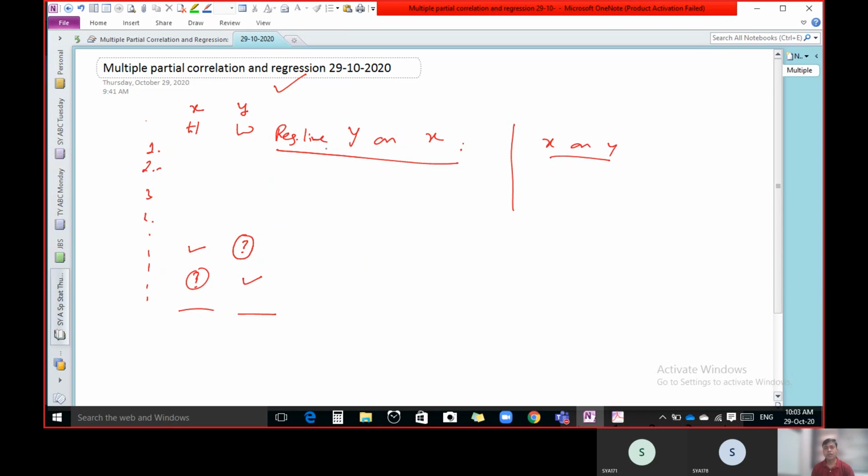Now tell me, what is the form of the regression line of y on x? y equal to a plus bx, and here x equal to a plus by. Here b is also denoted by byx. Do you know how to calculate this?